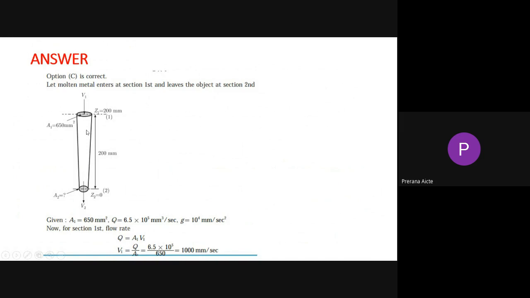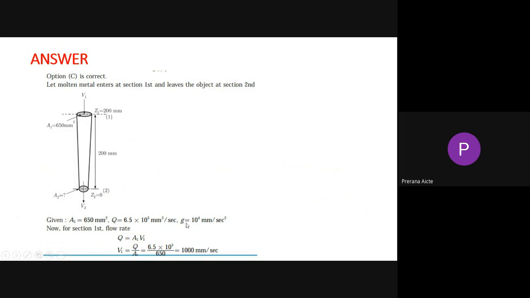Here the area is 650 square, and this area we need to calculate. For the datum energy, that means height, we consider Z as the base datum, so Z2 equals 0. Here Z1 equals 200, and V1 is the velocity of the liquid. We have to consider V1 and V2. Area equals 650 square, Q equals 6.5 × 10^5 cube per second, and g equals 10^4 per second square.